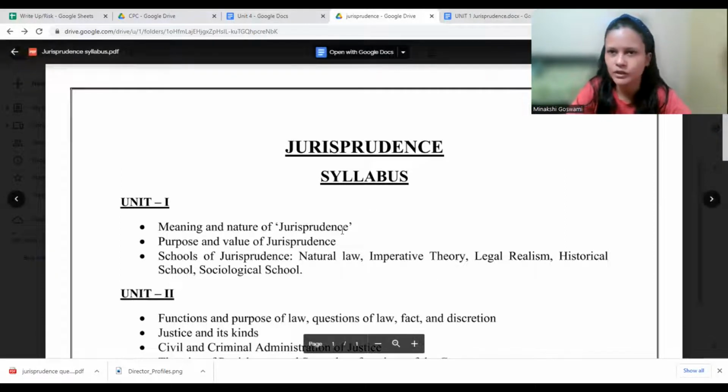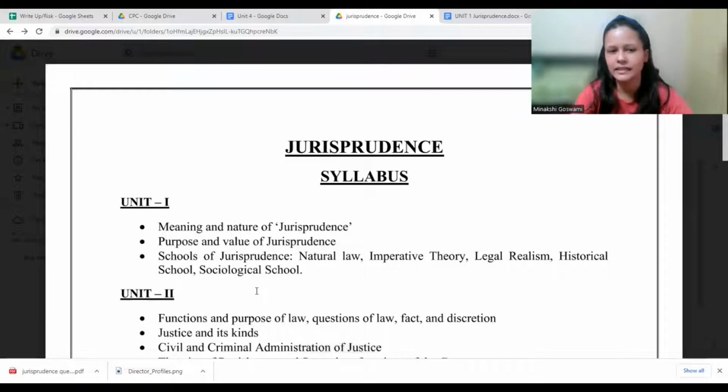Okay, so we will see what jurisprudence is all about firstly, and then the different schools of jurisprudence. So what do you think are these schools? Schools of jurisprudence? Schools.